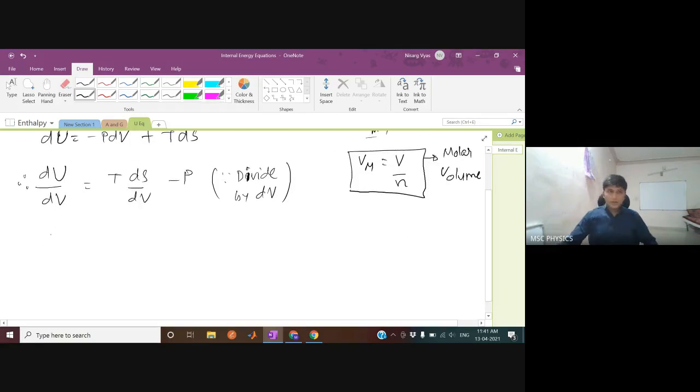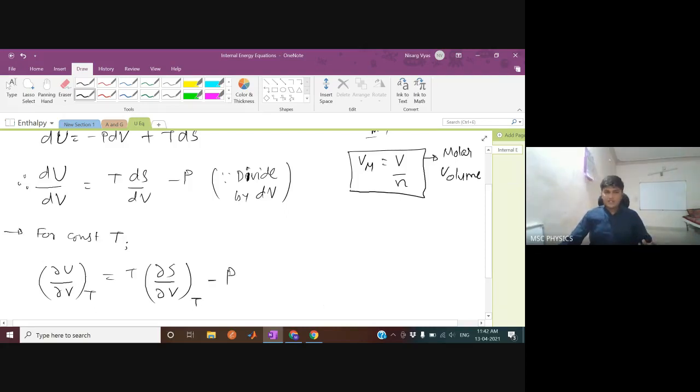Now, if you keep temperature constant, if temperature is held constant, then U, S and P are functions of V and T. If temperature is held constant, that means this U, which is a function of V and T both, this proper differentiation will become partial differentiation. Here also the proper differentiation will become partial differentiation, minus P. For constant T, this is the equation.